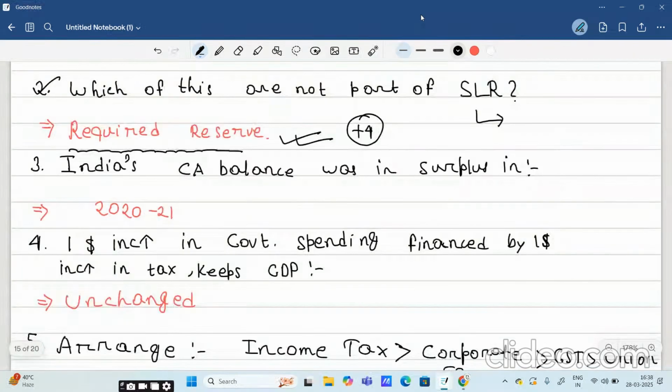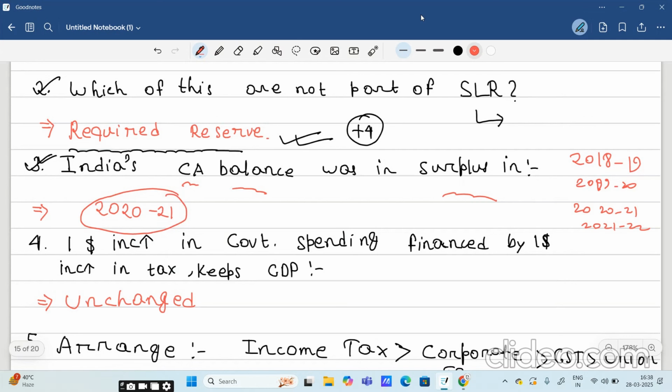This question is a little bit frustrating in my opinion: India's current account balance was in surplus in which year? There are 4 options: 2018-19, 2019-20, 2020-21, and 2021-22. The answer will be 2020-21. In this financial year, the current account balance of India was in surplus. If you have ticked it, you will get +4.